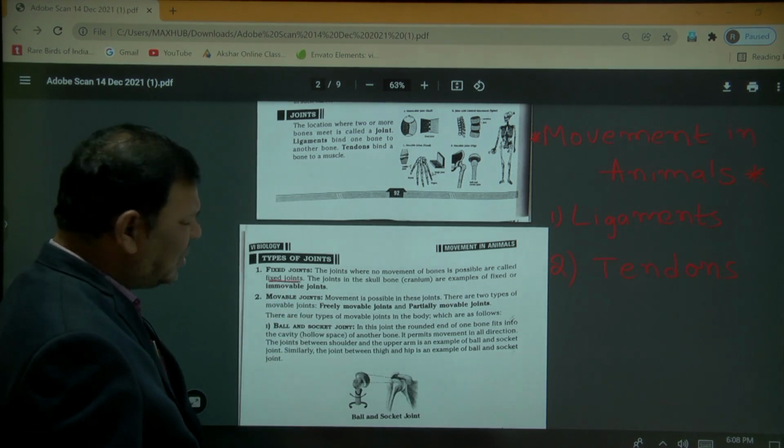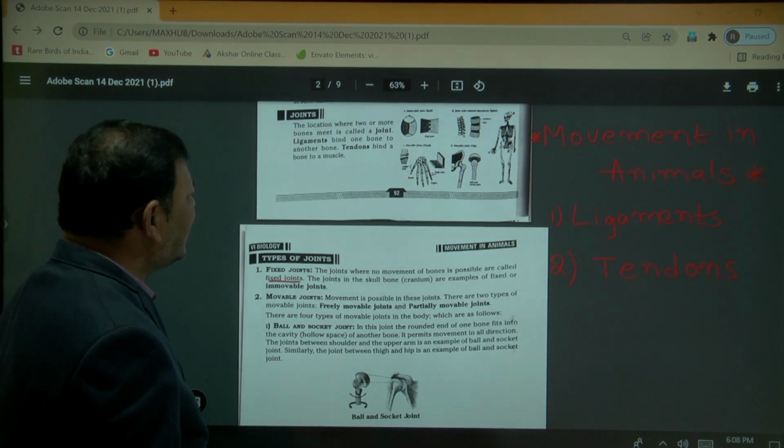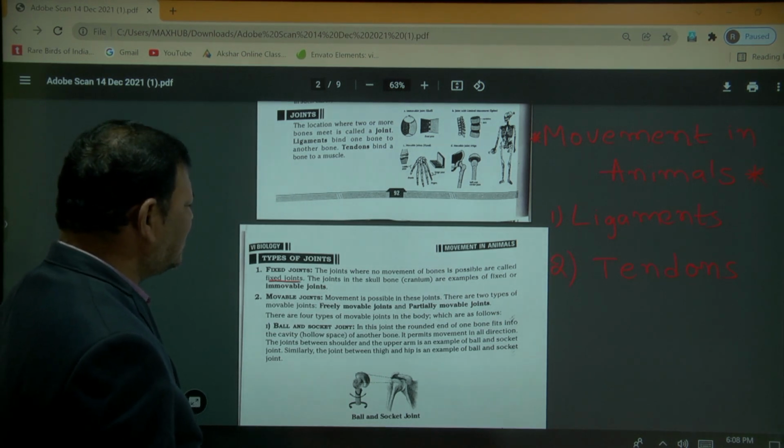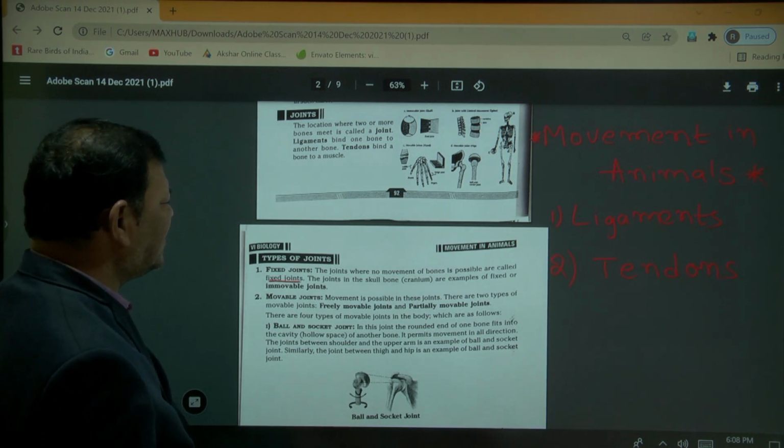There is no movement. These are the joints we can see in the skull bones, especially the cranium. This is an example of the fixed joint.